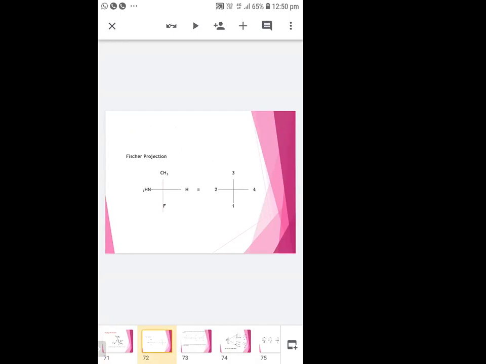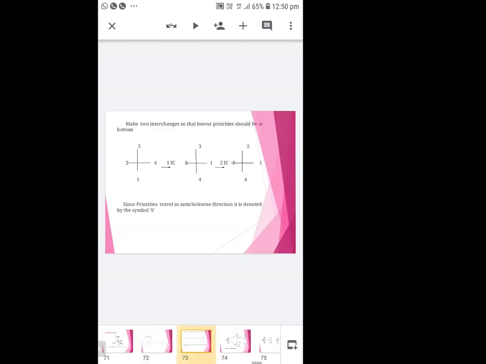So fluorine should be given first priority, then nitrogen second priority, third carbon, and fourth hydrogen. So you give the priority as such to the compound in Fischer projection.